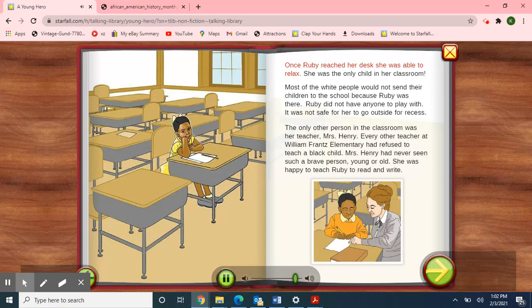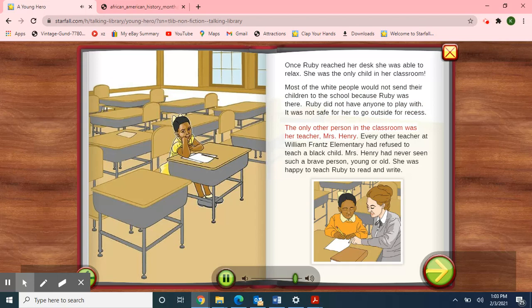Once Ruby reached her desk, she was able to relax. She was the only child in her classroom. Most of the white people would not send their children to the school because Ruby was there. Ruby did not have anyone to play with. It was not safe for her to go outside for recess.